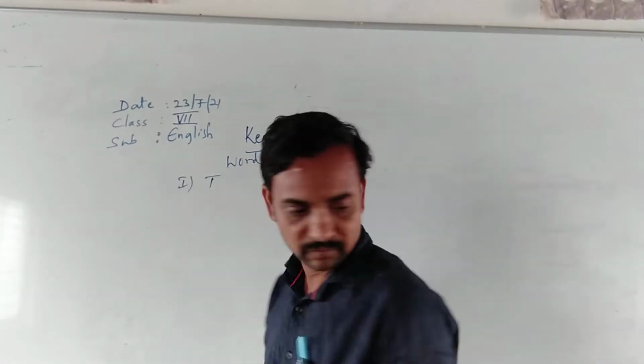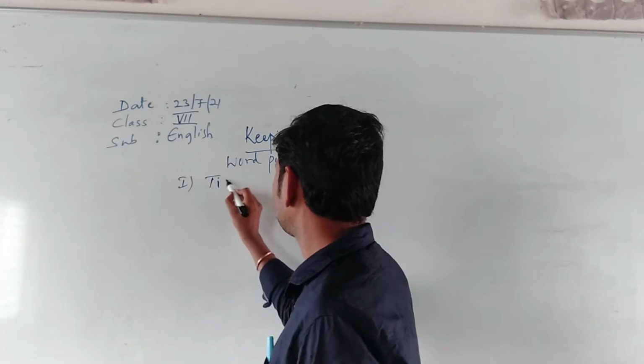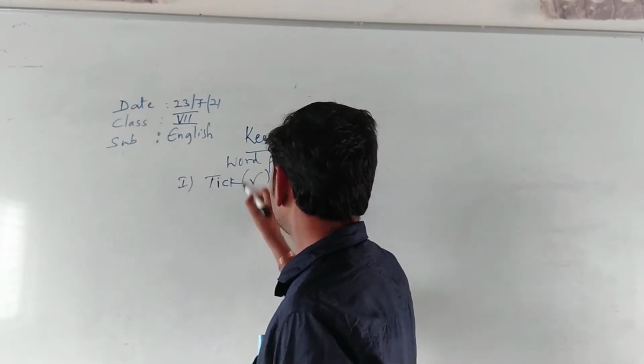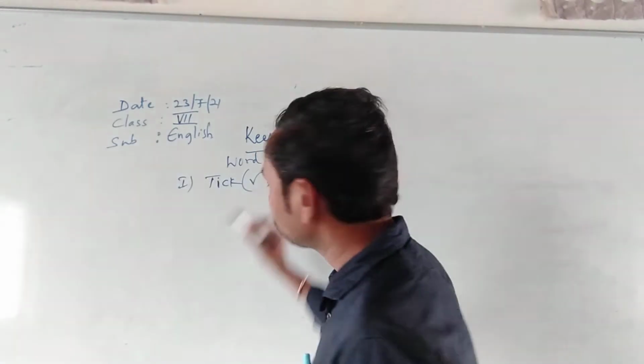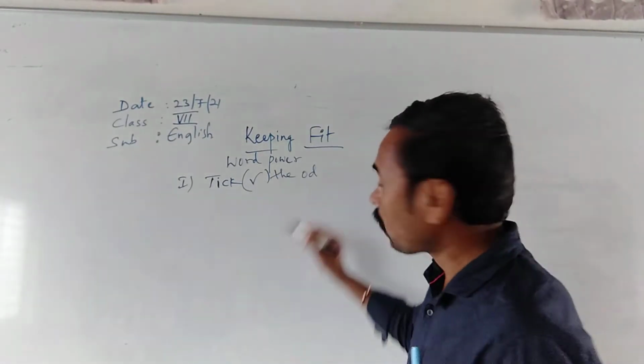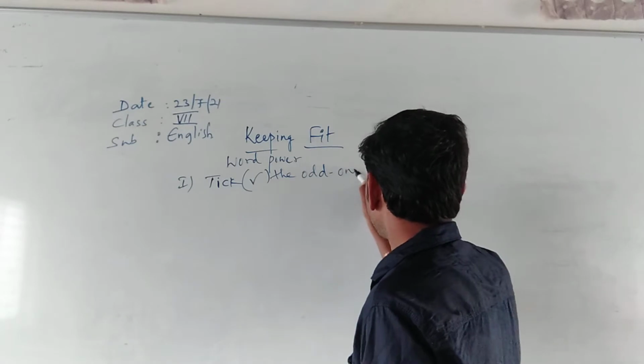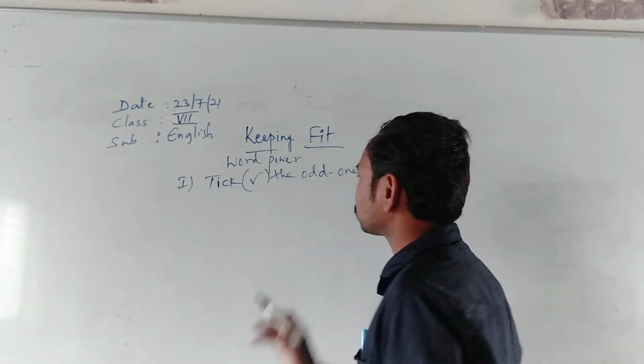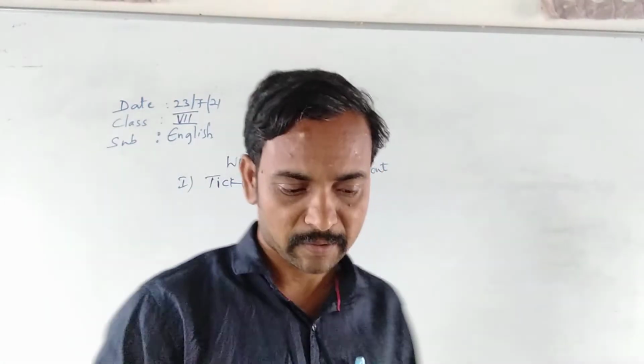Okay, tick, right mark the odd one out and give the reason. This is the first main part, word power.